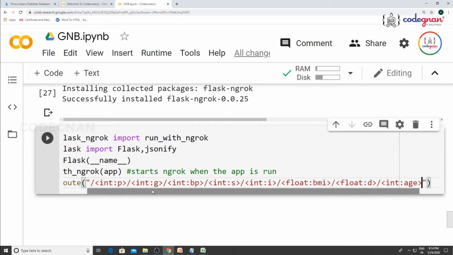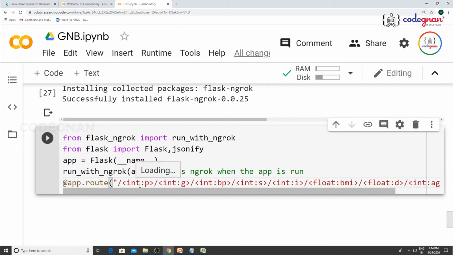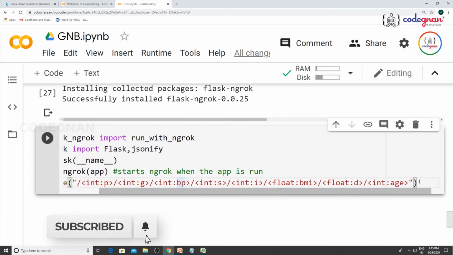Make sure you give all this in string format. Pregnancies, glucose level, blood pressure, skin thickness, insulin, all these things are integers. Make sure whenever you give input, you use the less than symbol and your value. That's what you gave in the format of routing, because this is the entire routing you need to mention.